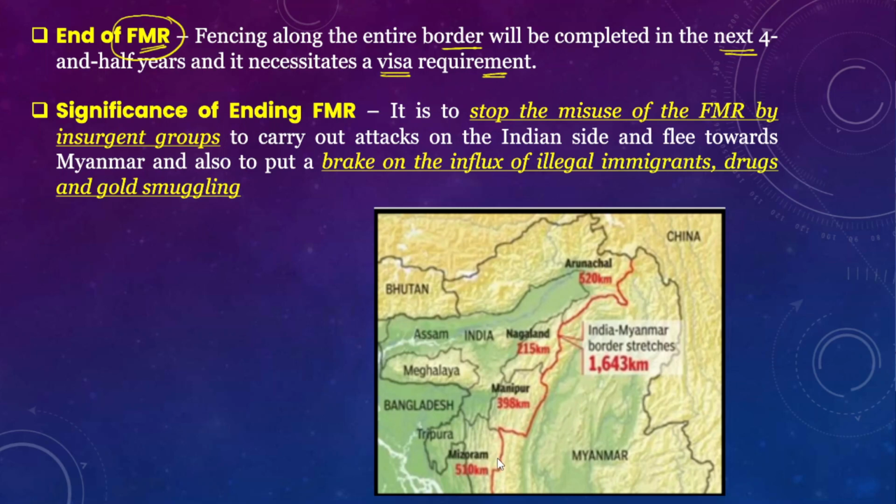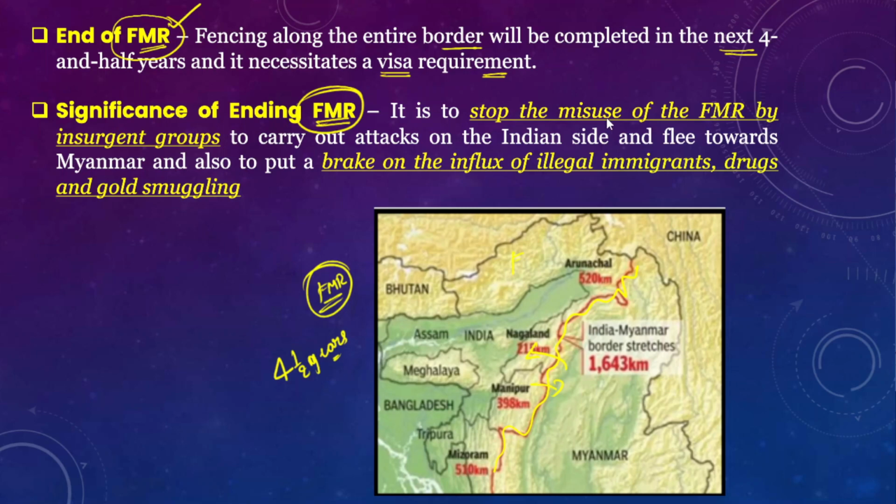Whoever intends to cross this border must produce a visa to cross to either side of the Indian border. So the center has decided to end this free movement regime, and the smart fencing will be completed in 4.5 years.